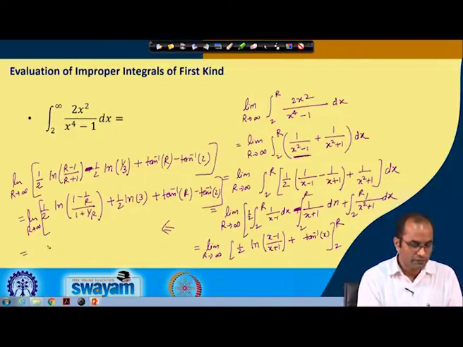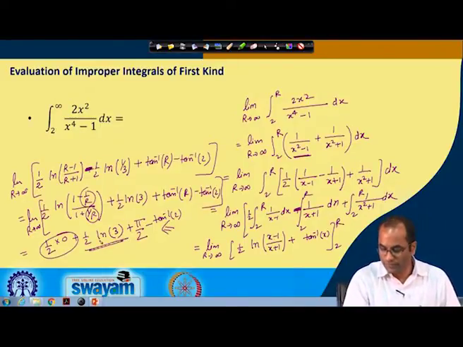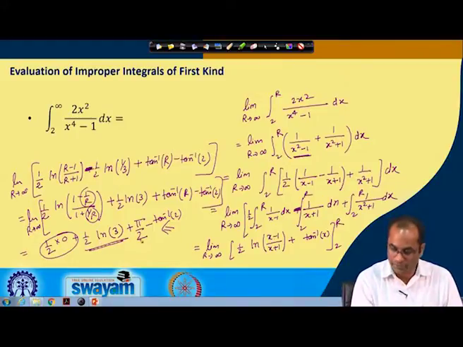So, taking this limit now, we have the half, and then here ln, with r tending to infinity. So, this is 0, this is also going to 0. We have ln 1, that is 0. So, half into 0 plus this half ln 3, and then tan inverse as r tends to infinity will be pi by 2, minus tan inverse 2.